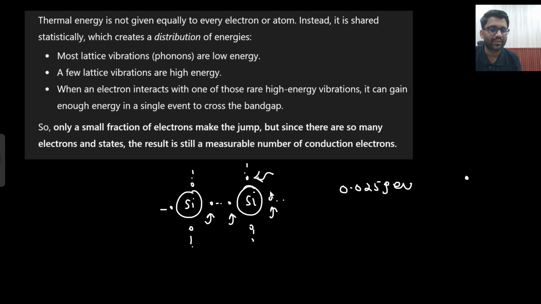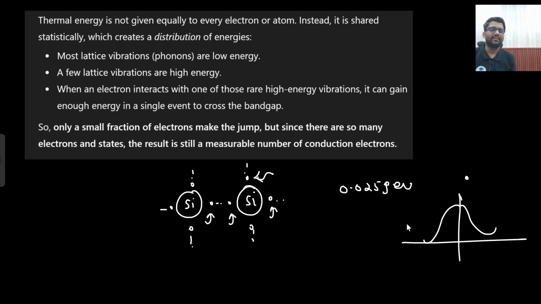Have you studied Gaussian distribution, linear distribution in our communication system or in our mathematics? That it is distributed. At some point you can get more energy, and at some point you can get less energy. So basically this 26 milli electron volt packets you are having, some will get more packets, some will get lesser packets. So some electrons may get more energy and some electrons may get lesser energy. And there are silicon atoms as well. So basically atoms and electrons both will be vibrating because of the thermal energy. Some electrons will be vibrating more, some atoms will be vibrating more, and some atoms will be vibrating less.